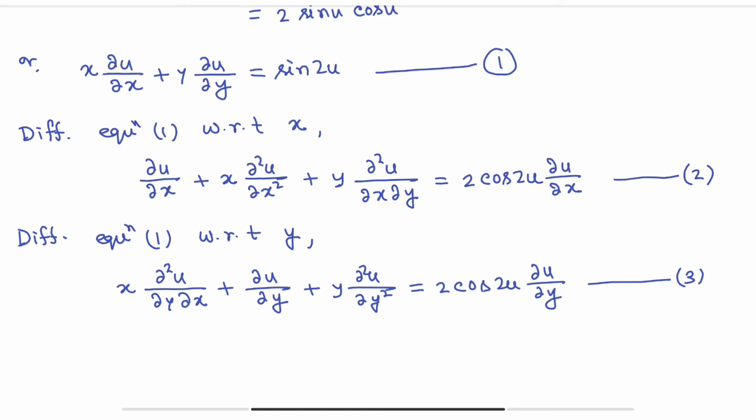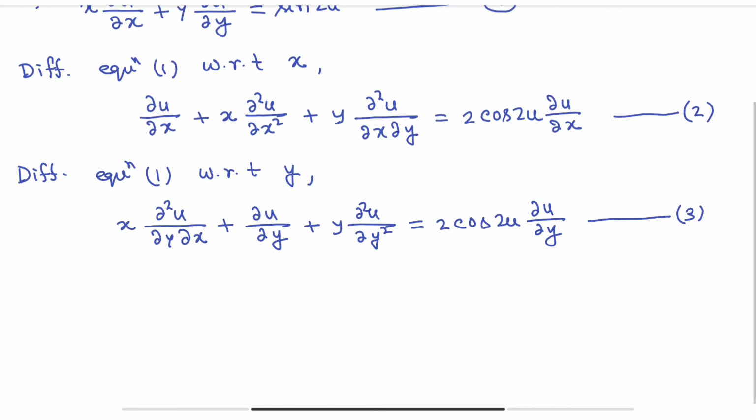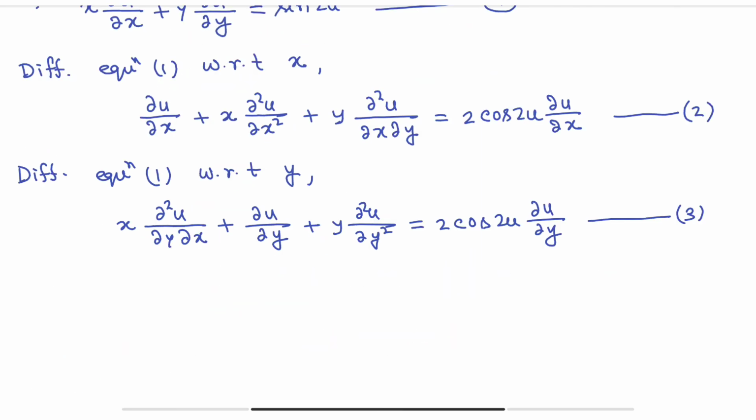Now anyhow we have to get the required equation. If we multiply the second equation by x and the third equation by y, because here the term is x square del 2u del x2. Here we have x del 2u del x2, so we can multiply the second equation by x and the third equation by y.